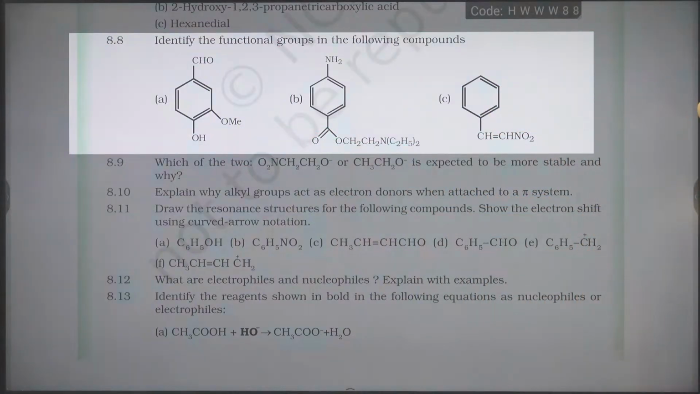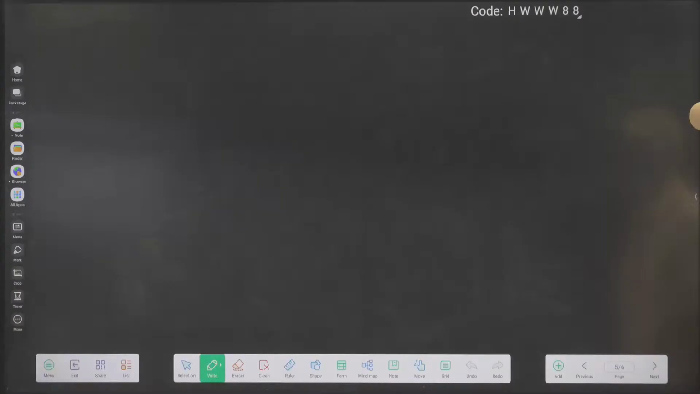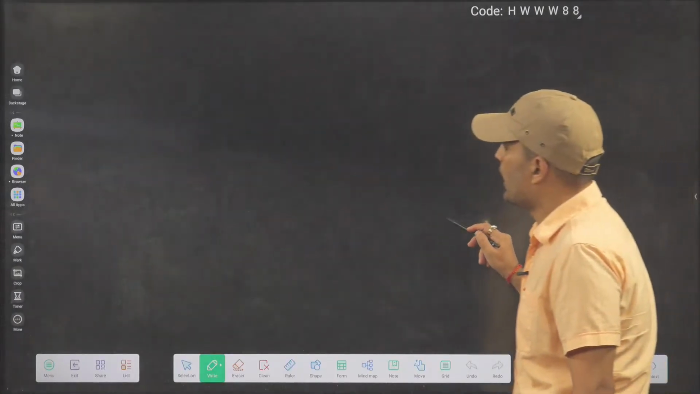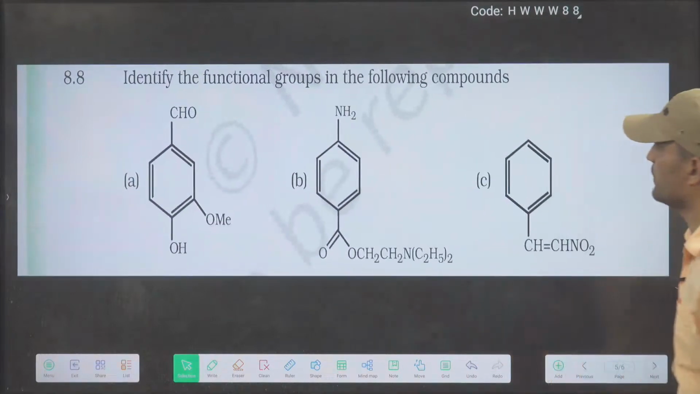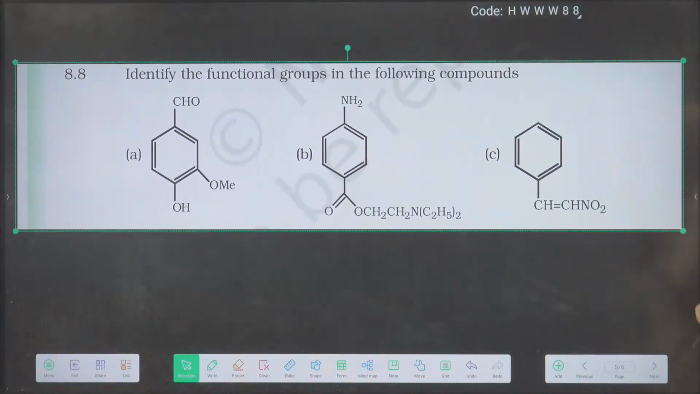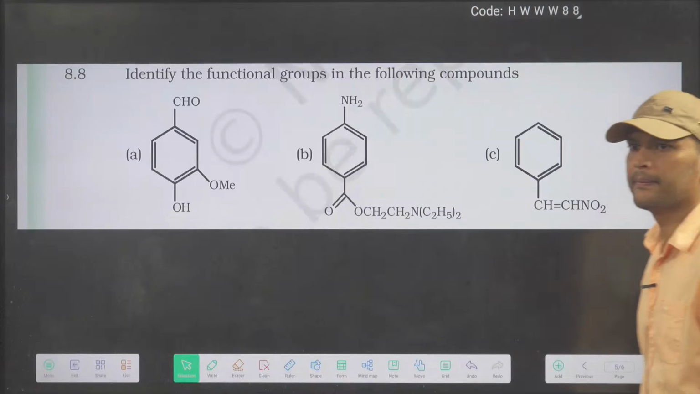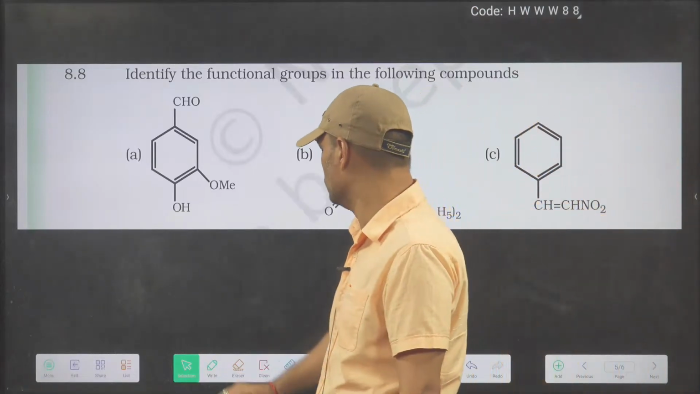Can you see the question in NCERT? Identify the functional group in the following compounds. So these are the questions of NCERT. We are not doing anything from our side. Chalo batao. Now let's see how many of you are able to do.